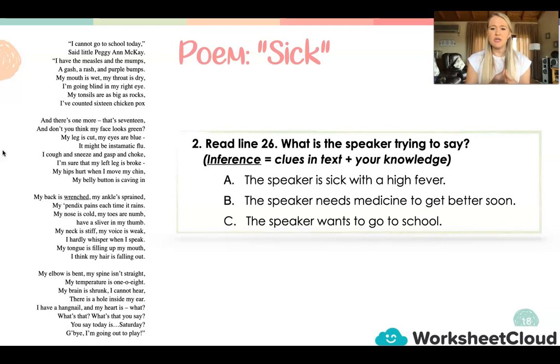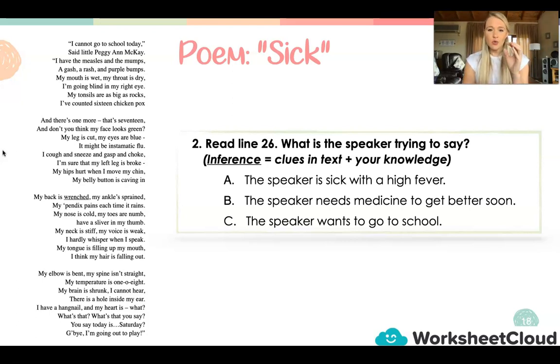Option C, the speaker wants to go to school. So let's read that line again. My temperature is 108. So does it mean that he is sick with a high fever? He or she, she, Peggy McKay, my apologies. Does it mean that she needs medicine to get better soon? Or does it mean that she really wants to go to school?